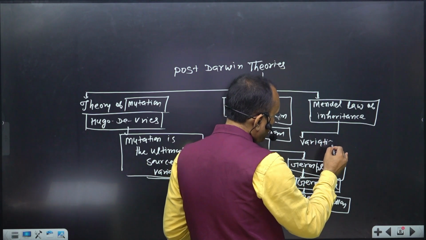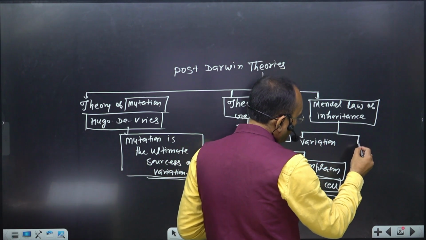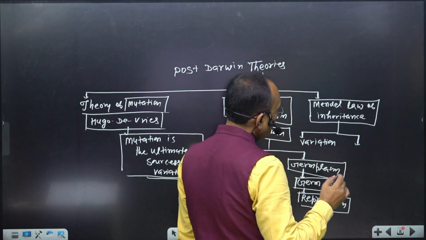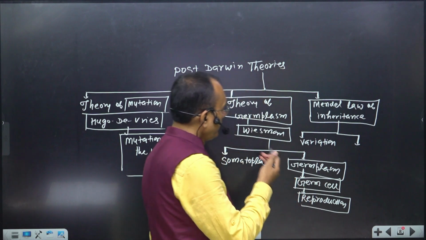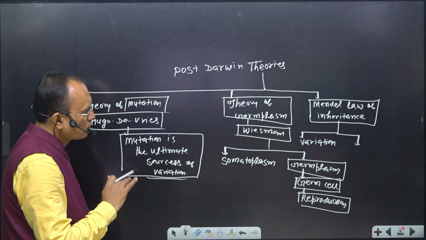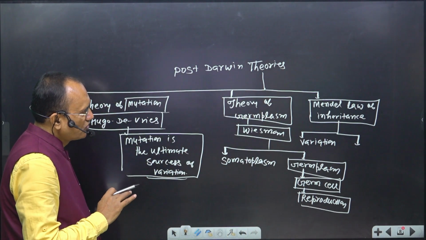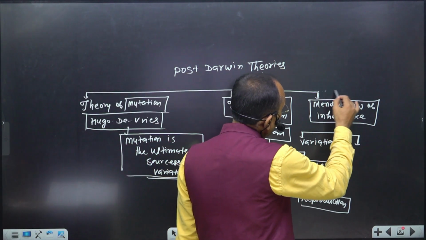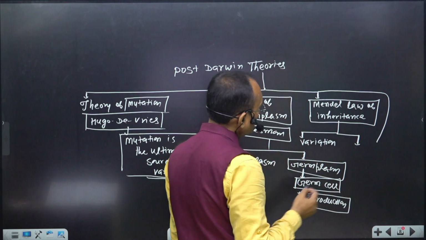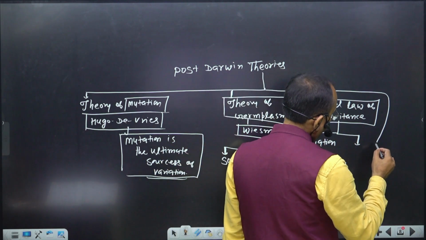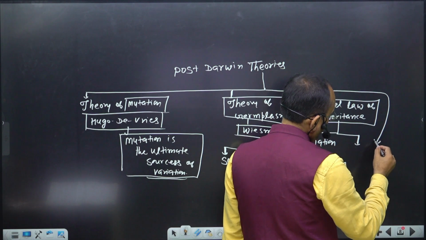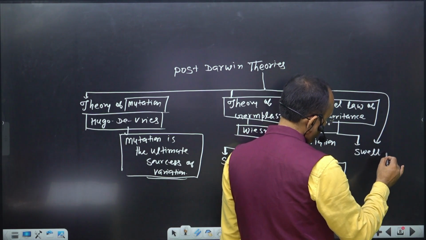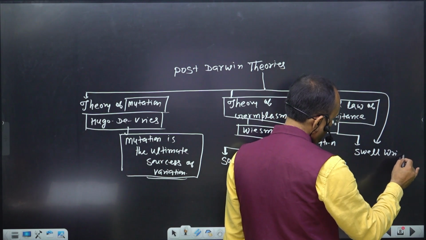So that law of inheritance is also included for the understanding of the theory of natural selection, which was proposed by Charles Darwin. Hence, it is also included in post-Darwinism.